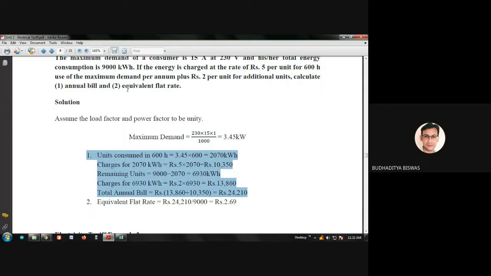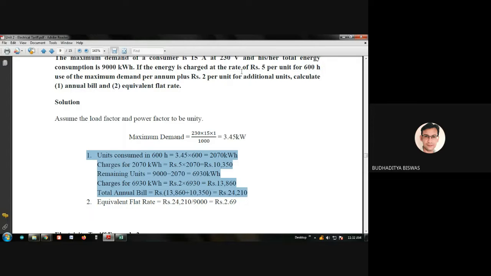Now what is called the equivalent flat rate? Equivalent flat rate means, as you see here, the charge is based on the block rate. That means in this first block, this is the charge. So for the first 600 units, the charge is 5 rupees per unit. For the remaining units, the charge is 2 rupees per unit. So it is categorized. But flat rate means everything is flat. Whatever is the generation, total cost divided by the number of units produced is called the flat rate.